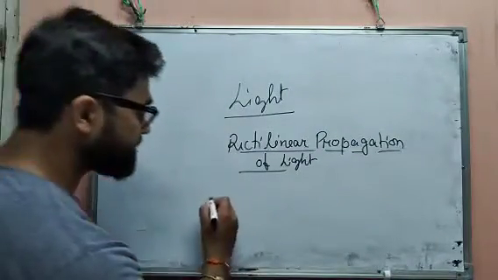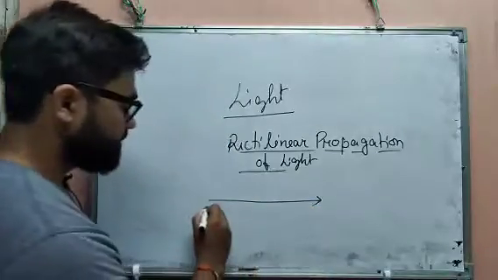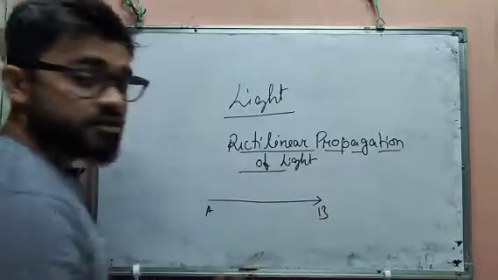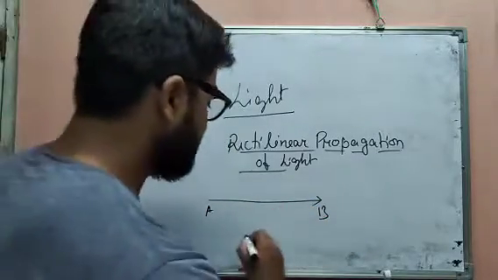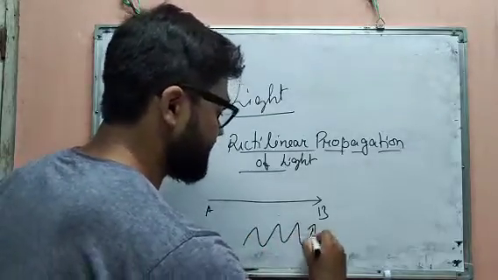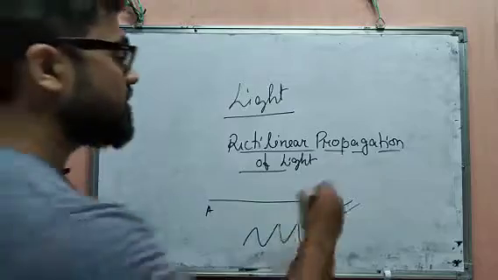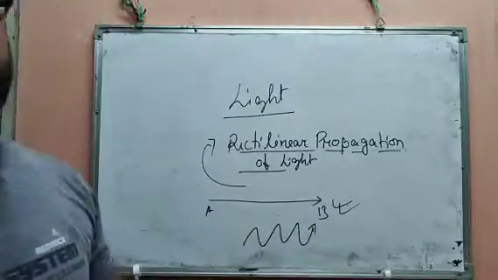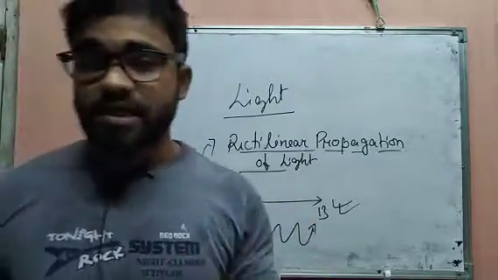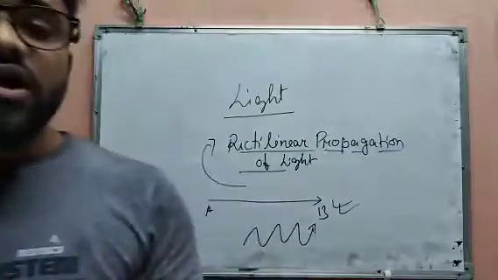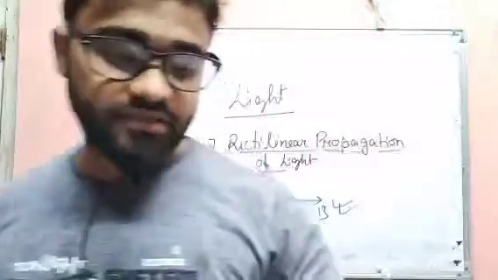See, light can travel in a straight line from A to B. Suppose light is traveling, it can travel in a straight line. It is not traveling like that. It always travels in a straight line, and this property is called rectilinear propagation of light. That means the property by which light can travel in a straight line is called rectilinear propagation of light. This is the first property.